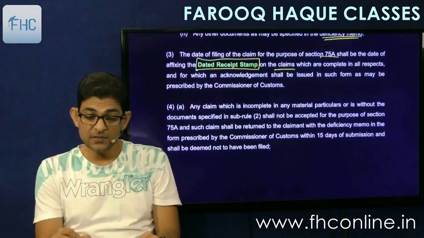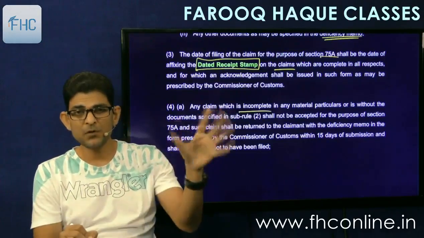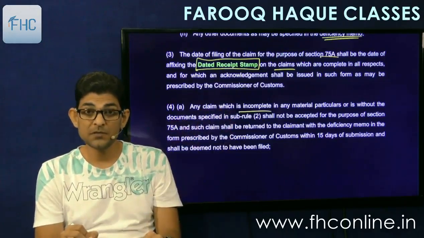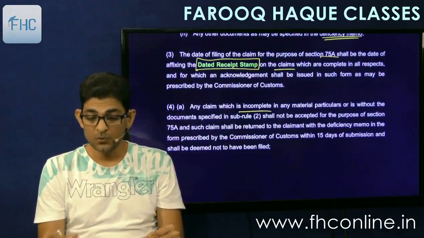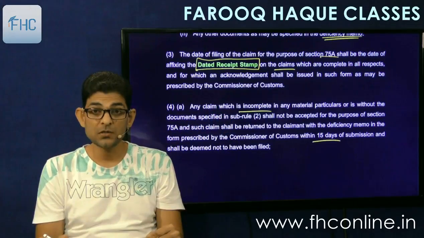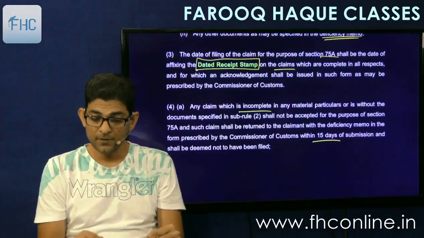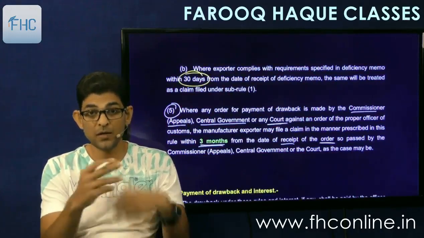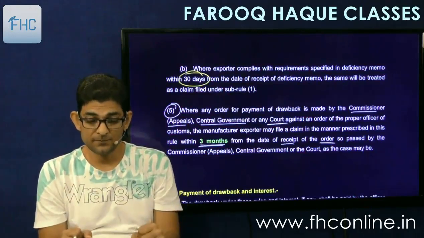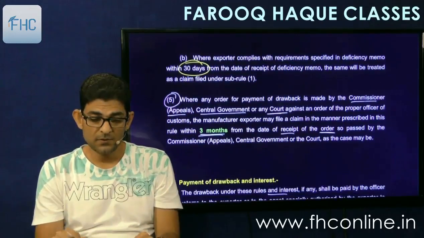Then any claim which is incomplete, again that same point, a deficiency memo will be issued. If your claim is incomplete, then a deficiency memo will be issued to the claimant within 15 days of the submission of the claim, and then he will have time of 30 days to rectify the deficiencies. Simple.